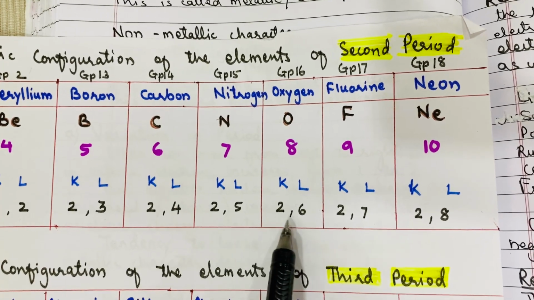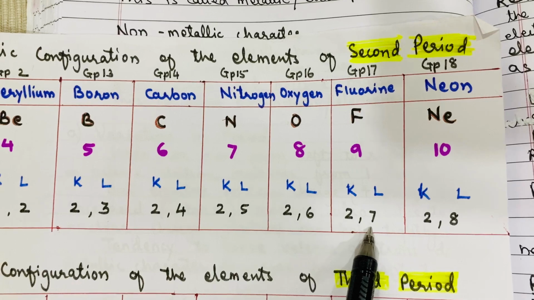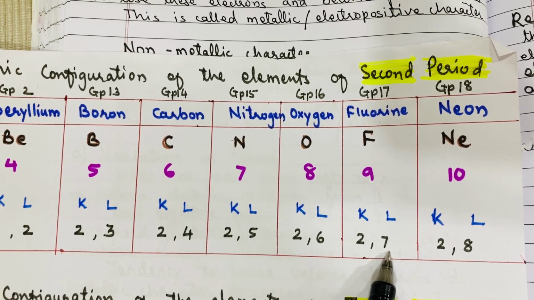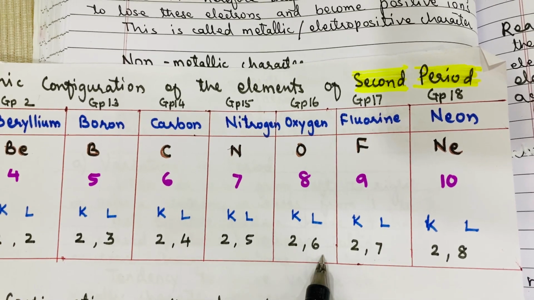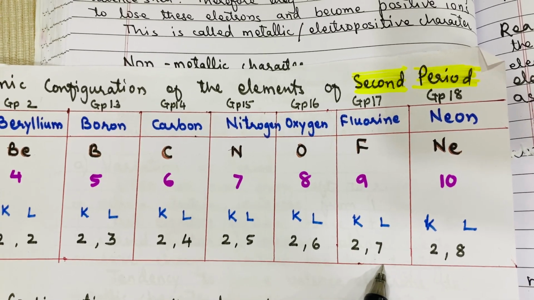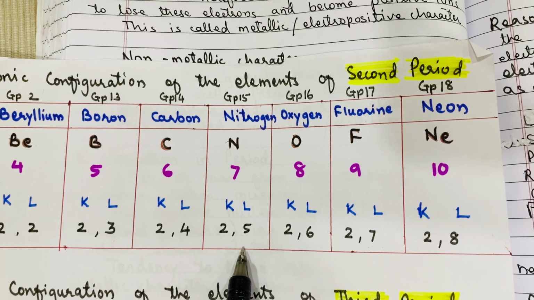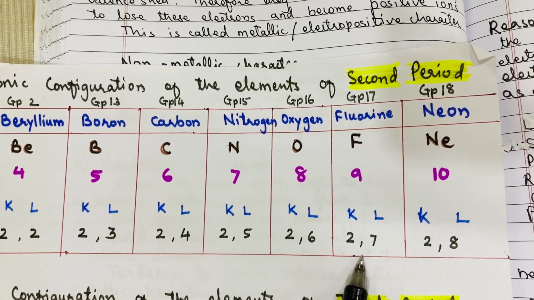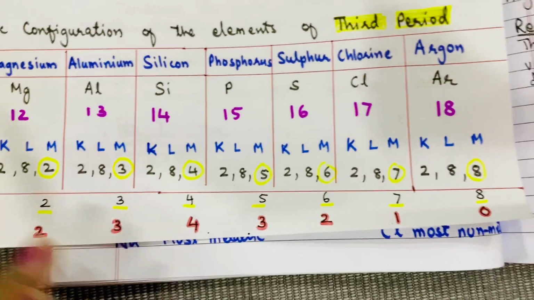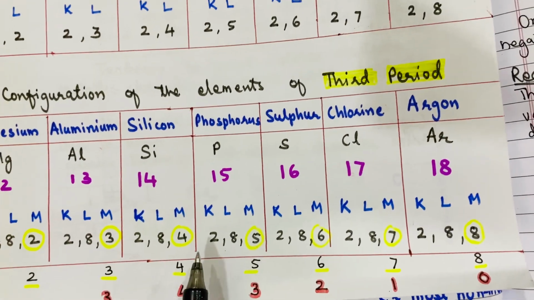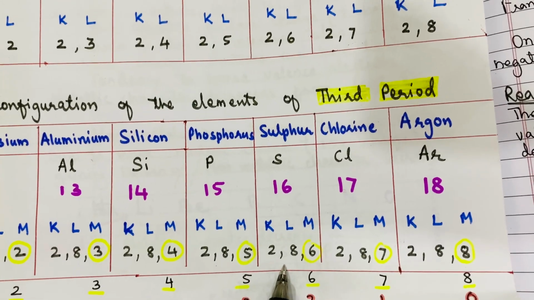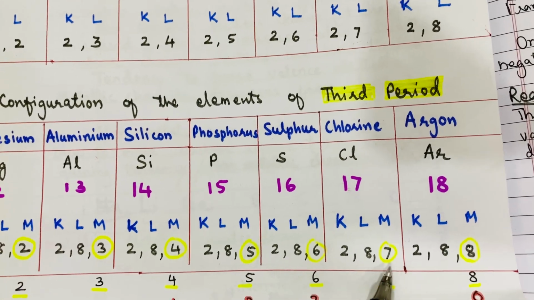So these elements require more electrons to attain an octet, 8 electrons in their outermost orbit, and that's why such elements show non-metallic character, right? That means their tendency to gain electrons is increasing from left to right. Right? Similarly, in period 3, you see phosphorus 2, 8, 5, sulfur 2, 8, 6, chlorine 2, 8, 7.